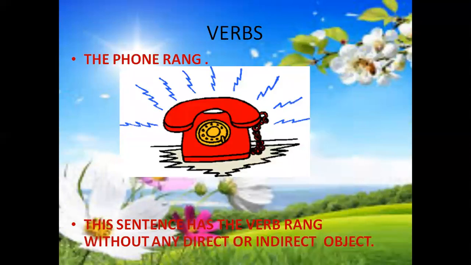Here you can see a sentence which is totally different. The phone rang. This sentence has the verb rang without any direct or indirect object. So this much for today. In our next class, we'll be discussing intransitive verbs and its types and some other forms of verbs.